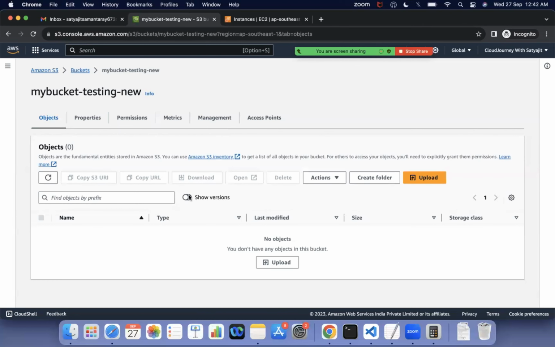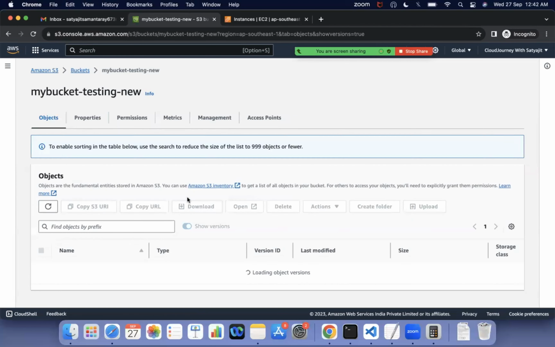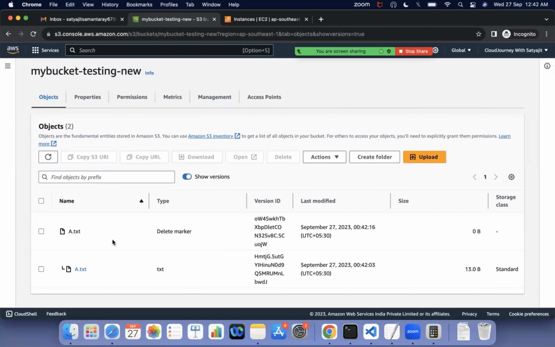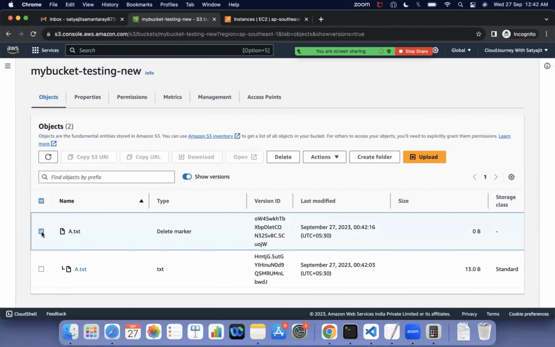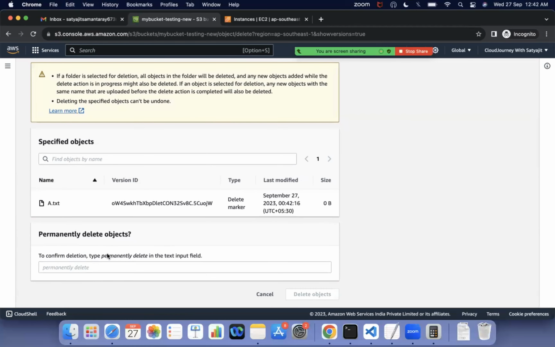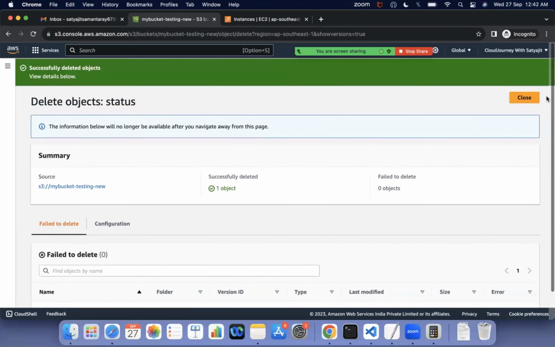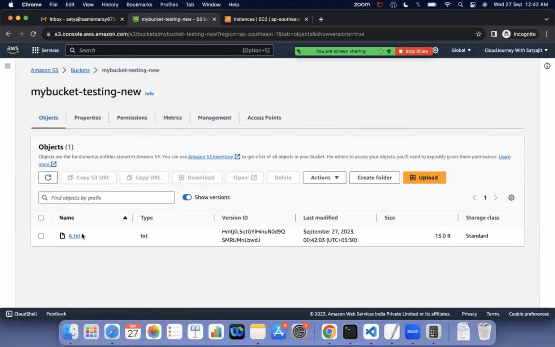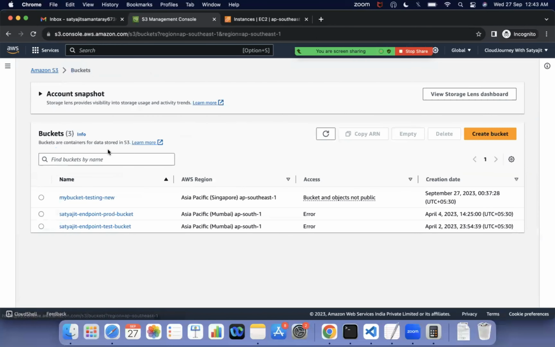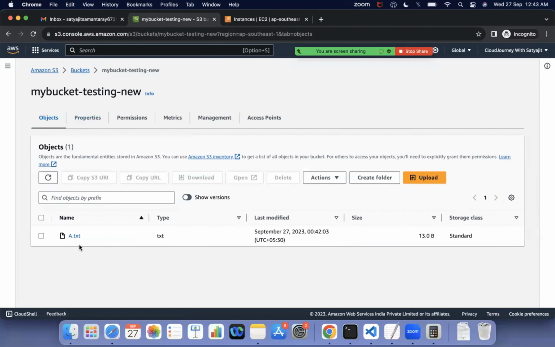If you see, there is something called show versions. Click on this show versions. If you see, there is a delete marker, something called delete marker. If you click on this and delete the delete marker, what will happen? It will create an object by default. Now if I delete the delete marker and it got deleted, now if I close it, if you see, my object came back. If you go to the respective bucket, my object came back, it is because of the versioning.